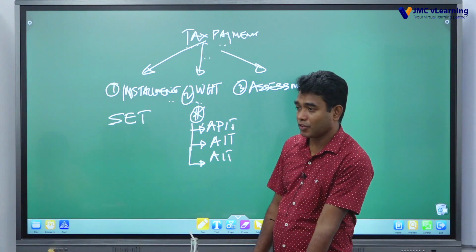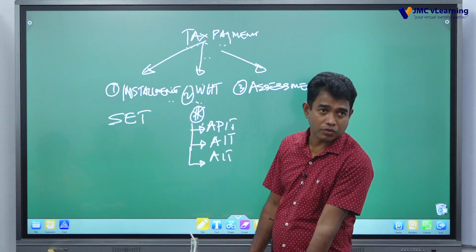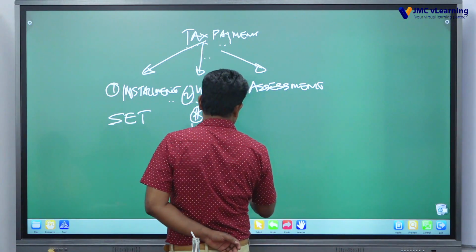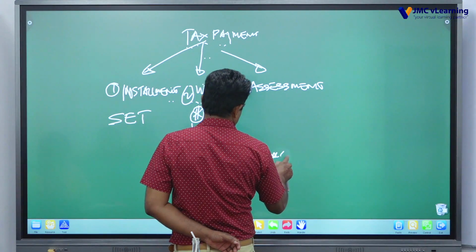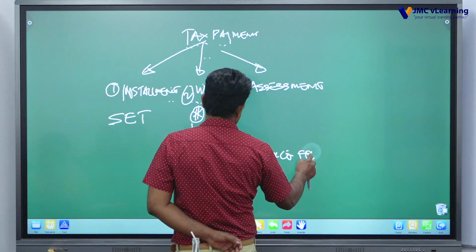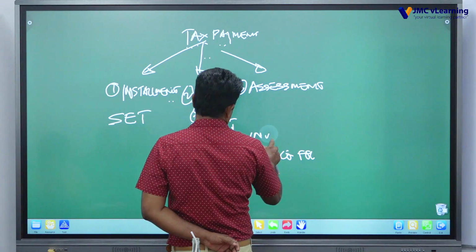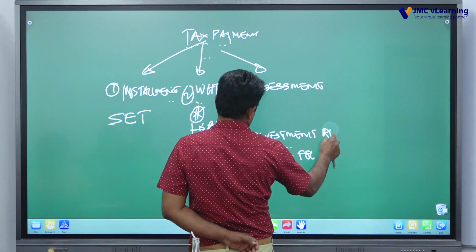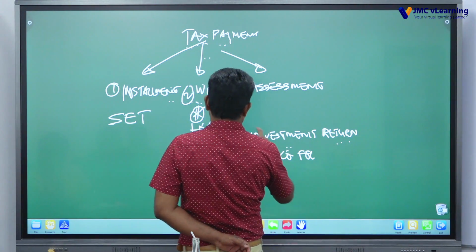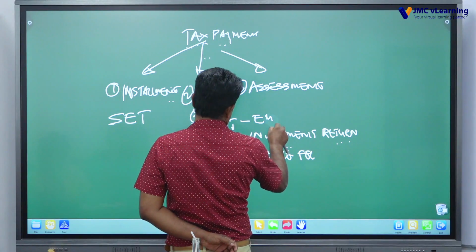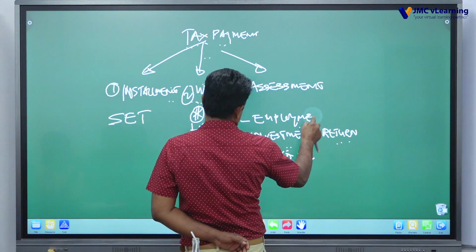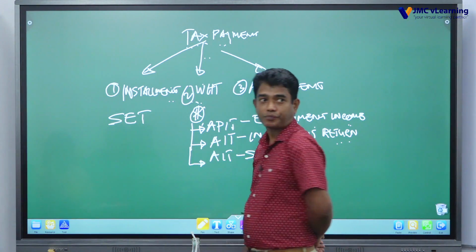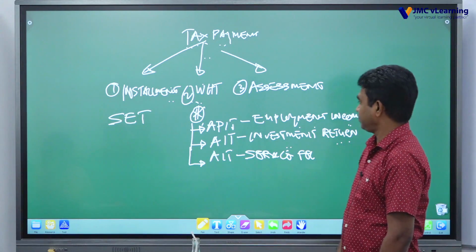Under section 85 it is on service fee payment. If somebody is making a service fee payment to a resident individual, that withholding tax comes. It is on service fee. This is investment return. This is on employment income.